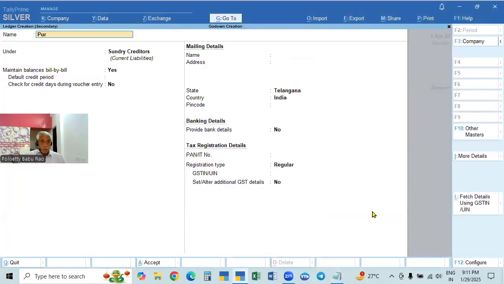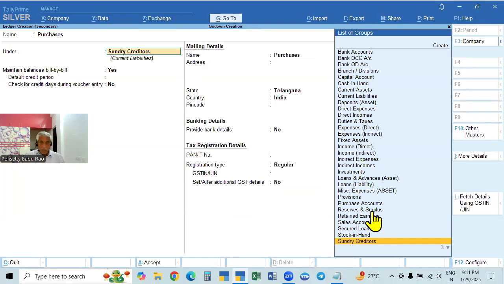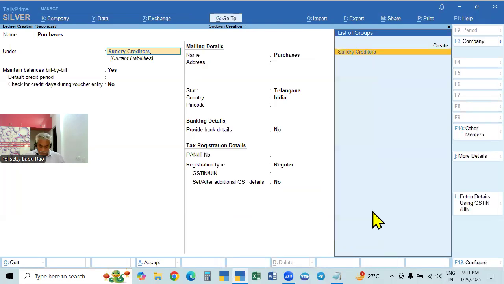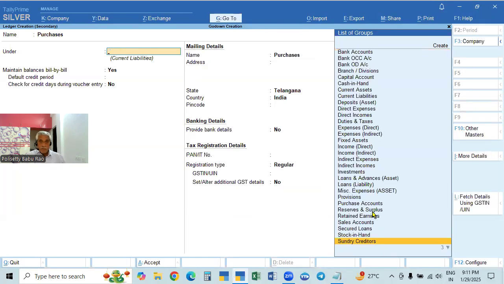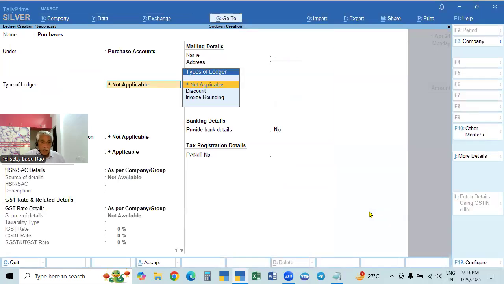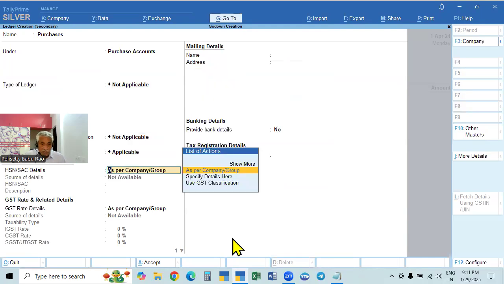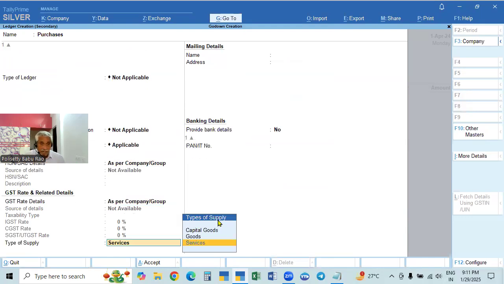So create a purchases account. It comes under purchase accounts, and here we need not give any details. The HSN and GST rate details, everything will be given in the stock items. But here you come to the end. Type of supply, you must be careful. You have to select goods. Services means services. Goods means trading goods, purchasing and selling. Trading goods are called goods, and fixed assets are called capital goods.